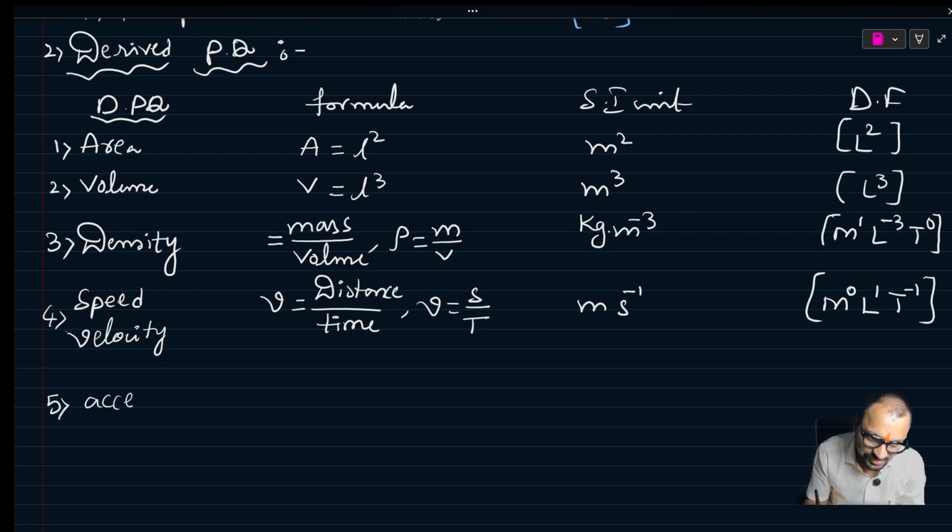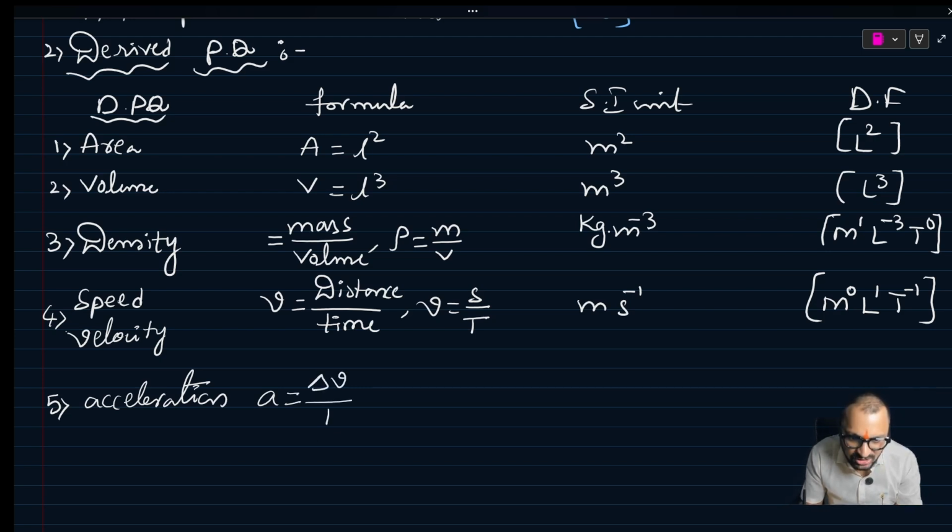acceleration. Acceleration in the sense change in velocity upon time. Change in velocity upon time. Velocity unit we have meter per second, by second. So that's why this unit is meter per second square.